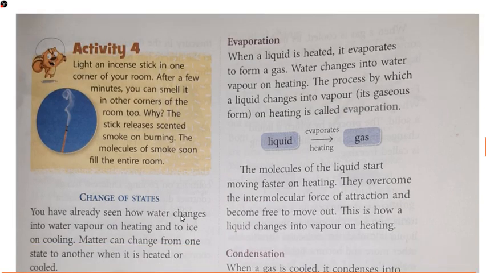Here also the same concept applies: the liquid gets converted into gas. So what is happening here? The liquid molecules, though loosely packed, are still not very far away from each other. So when you heat this, the liquid molecules again gain some energy, overcome the forces of attraction, and get converted into gas.